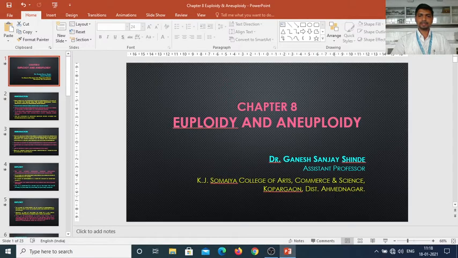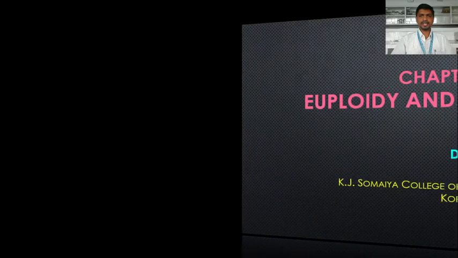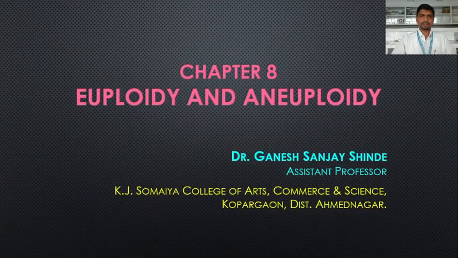Good morning, dear students. In this lecture, we are going to start chapter 8, Euploidy and Aneuploidy. Here we are dealing with the ploidy level in plants. Ploidy consists of the set of chromosomes present in the plant genome. Euploidy, literally, the 'eu' means true. Here there is an addition of a complete set of chromosomes in the plant genome. Such plants are referred to as euploids.